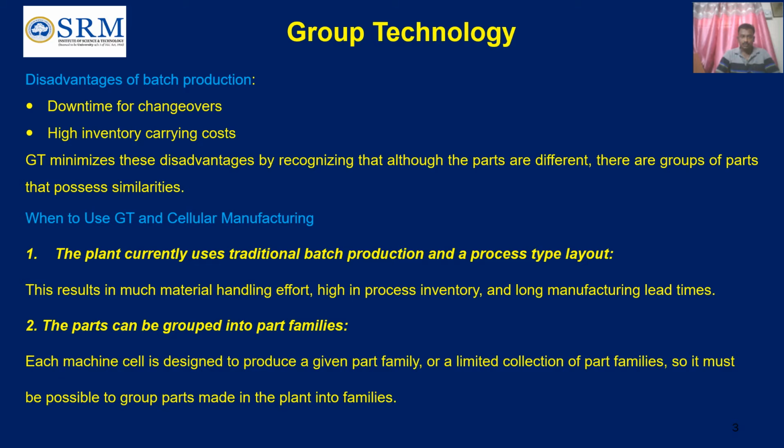The second scenario where we can use group technology and cellular manufacturing is when the parts can be grouped into part families. We have to identify the parts which can be grouped into part families. Each machine cell is designed to produce a given part family or a limited collection of part families. So it must be possible to group the parts made in the plant into families.